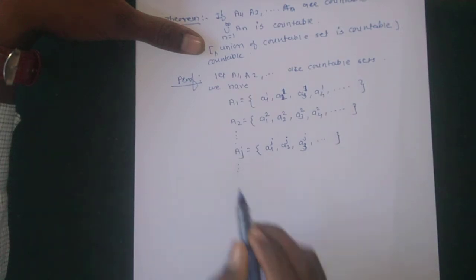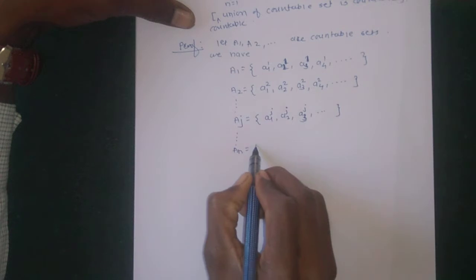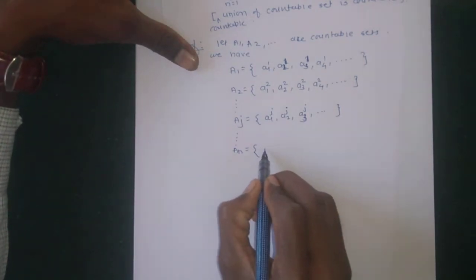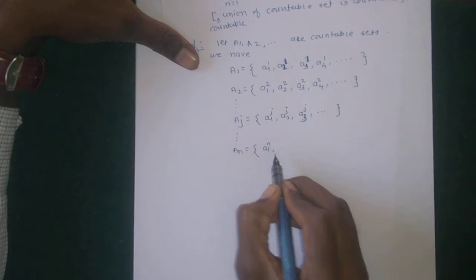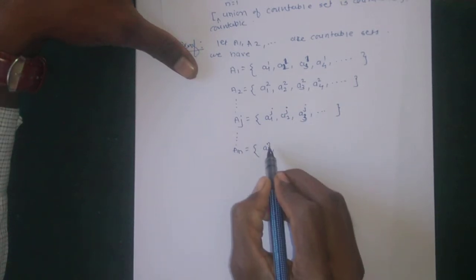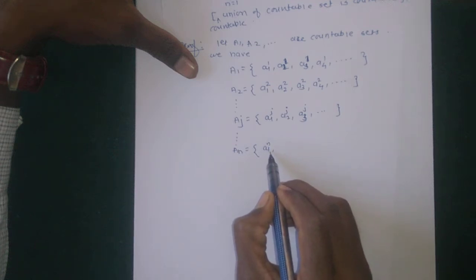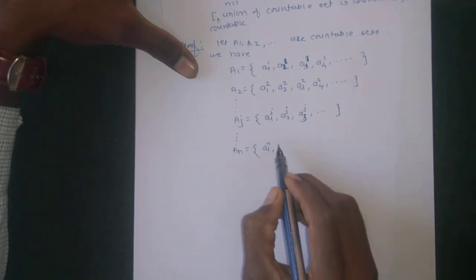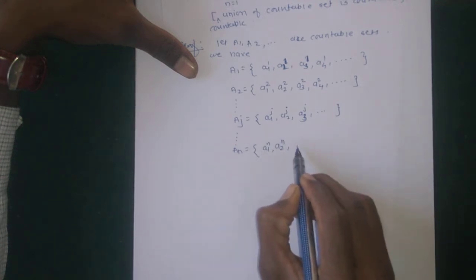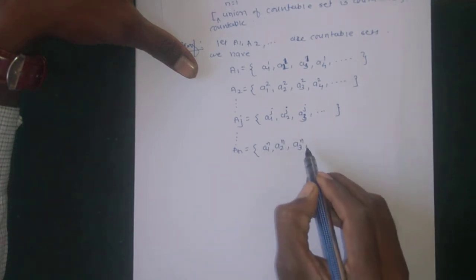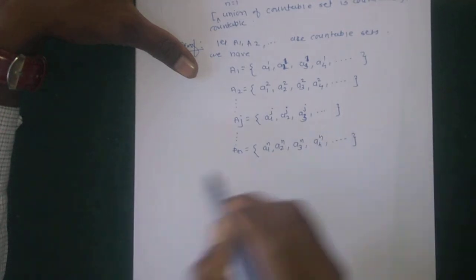And lastly, at some position is the set An, and this is its first element a1n, the second element in the An set, the third element, the fourth element, and so on.